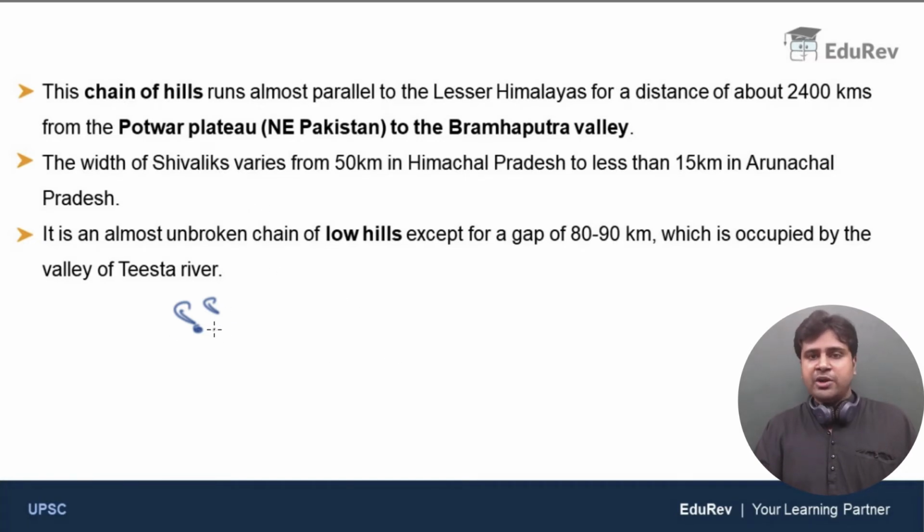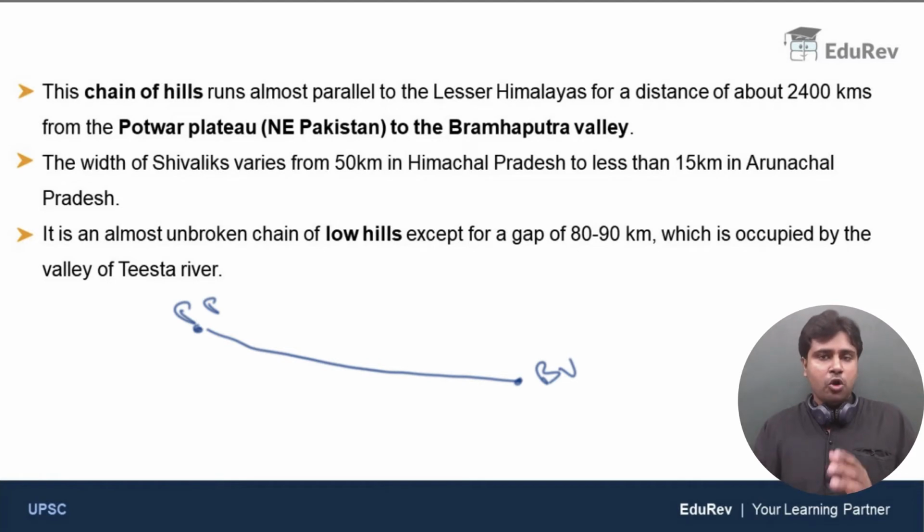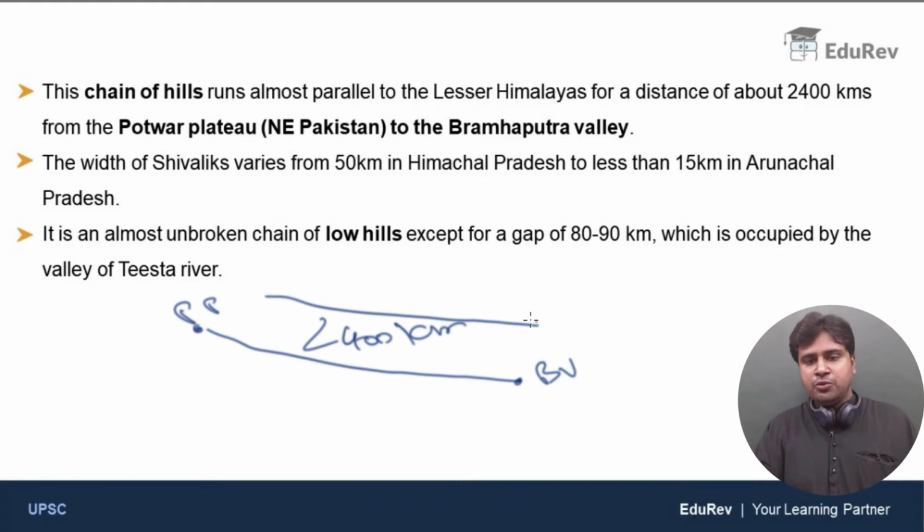The Shivaliks stretch as a chain of low hills which are almost unbroken and continuous, for around 2,400 kilometers from the Potwar Plateau in Pakistan to the Brahmaputra Valley. Clear, right? And they run more or less parallel to the middle Himalayas.